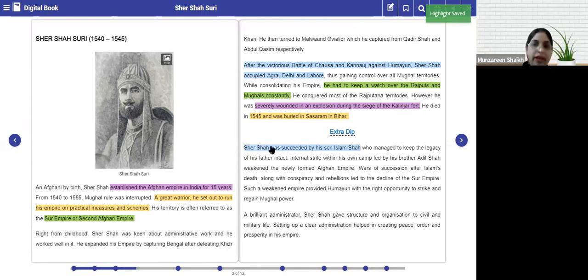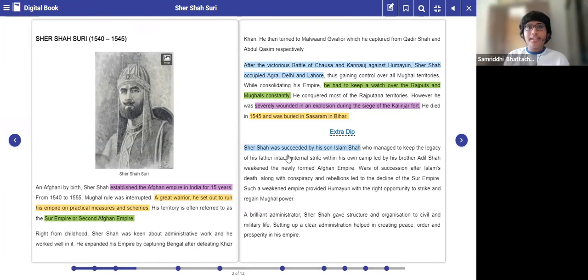But again, every ruler who takes up the throne has enemies, right? So in Islam Shah's case, who was the enemy? The enemy was his own brother. There were internal conspiracies in his own territory. Because of his brother's conspiracies, the Suri dynasty became weak, and gradually it declined. Why? Because there were lots of conspiracies and lots of rebellions after the death of Islam Shah. Therefore this Suri dynasty declined after the death of Islam Shah.